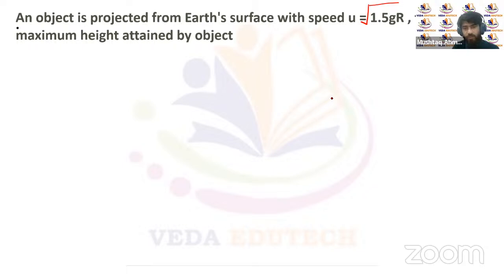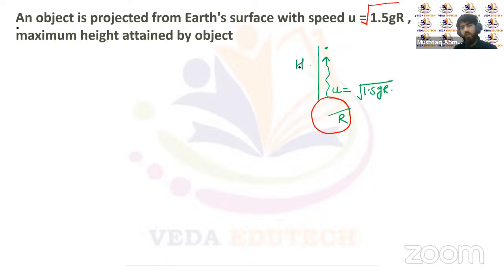It means that let's suppose this is the Earth, and from the surface of Earth an object has been projected with initial speed equal to under root of 1.5 g multiplied by R, where R is the radius of this Earth. Now this particle will move upwards, and after some time it will attain its maximum height from the surface. We have to calculate this maximum height attained by the object.